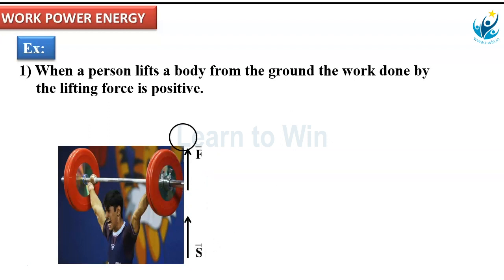Like this. Why? Because force and displacement. This is the force applied direction, and this is the displacement direction. Both are parallel to each other. What is the work done formula? W equal to F bar dot S bar, which is equal to Fs cos theta. What is theta here? Both are parallel means theta equal to 0. Cos 0 is 1, means W equal to Fs. Means work done is positive. One of the examples is this one.